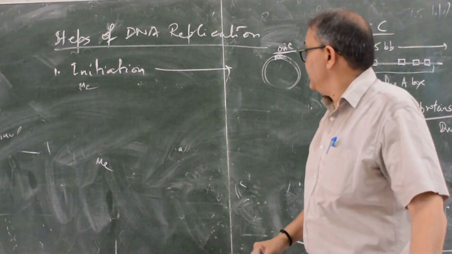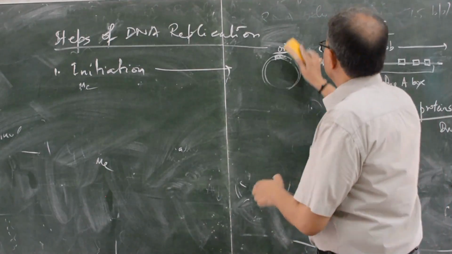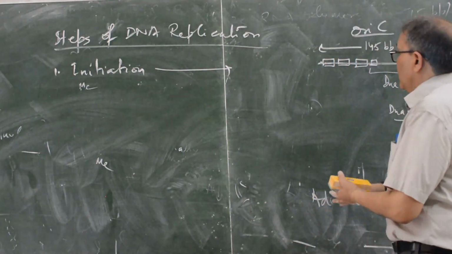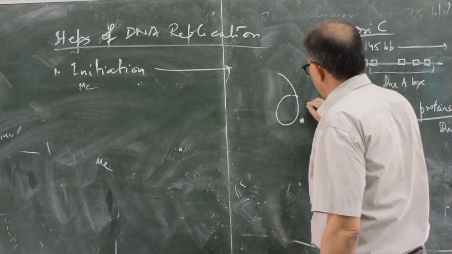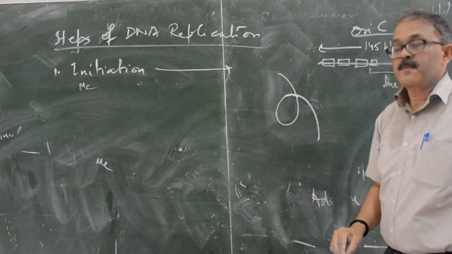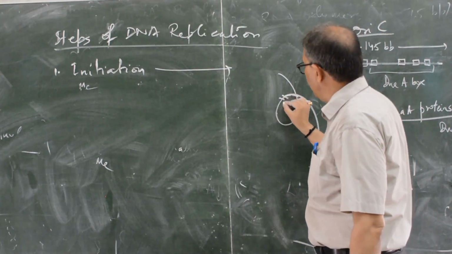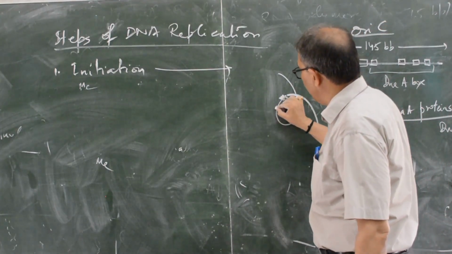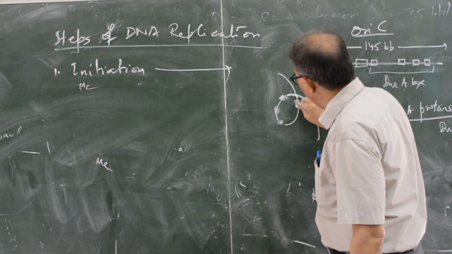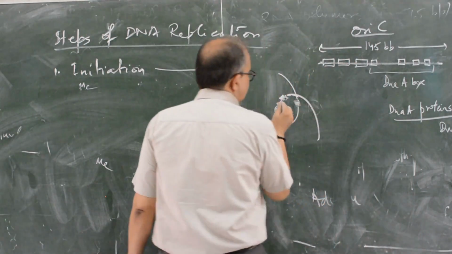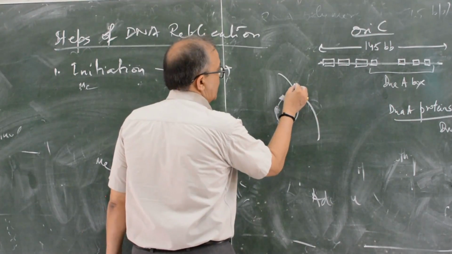What happens? You see here, this is the nine-mer, and one of the 9-mers is nearby, adjacent to the 13-mer.